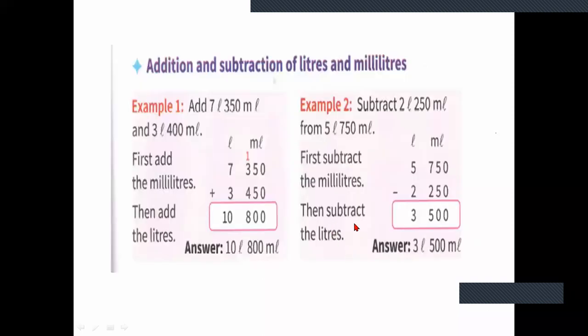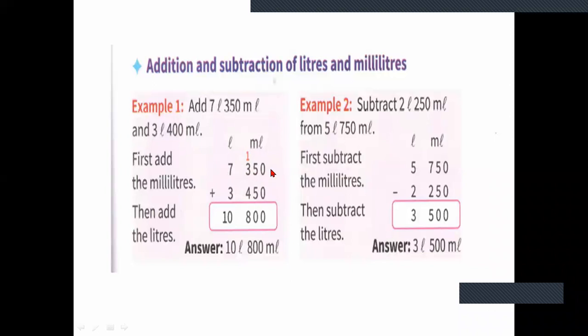Next, addition and subtraction of liters and milliliters. See here, add 7 liter 350 ml and 3 liter 450 ml. Always write liters first and ml next. You have to first add milliliters and then go to the liters, starting from the right corner. So 0 plus 0 is 0, 5 plus 5 is 10. So you write 0 here and carry over 1. 1 plus 3 is 4, 4 plus 4 is 8. Then 7 plus 3 is 10.